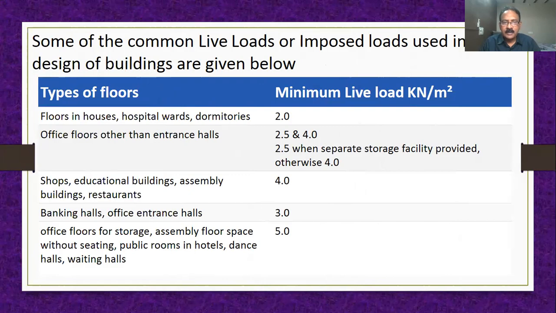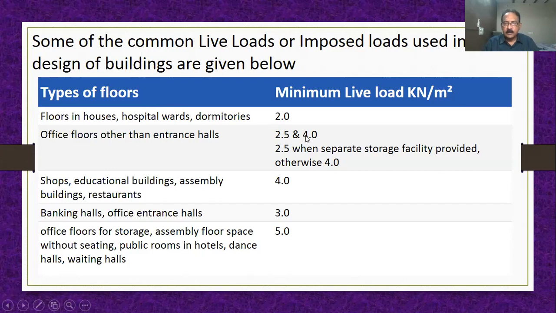Why this condition, office floor? It will vary from 2.5 kilonewton per meter square to 4.0 kilonewton per meter square. In an office floor, if only tables and a few people are sitting, just ordinary IT company offices, we take 2.5 kilonewton per meter square.